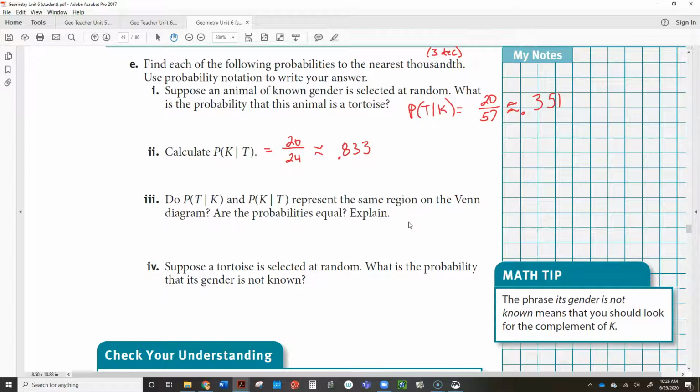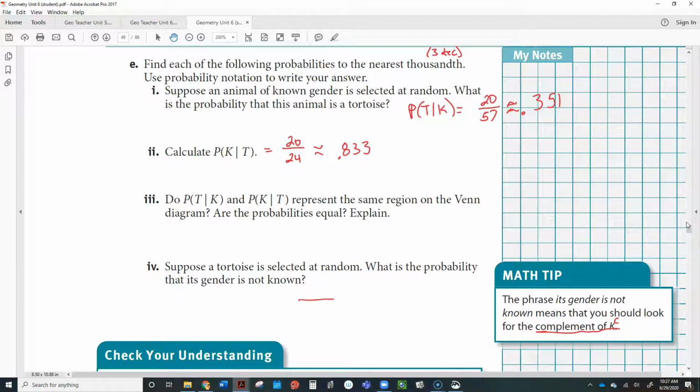Okay, so we explained that. Suppose a tortoise is selected at random. What is the probability that its gender is not known? We've talked about the word complement before, and the notation that we use is a superscript little c. So suppose a tortoise is selected at random.